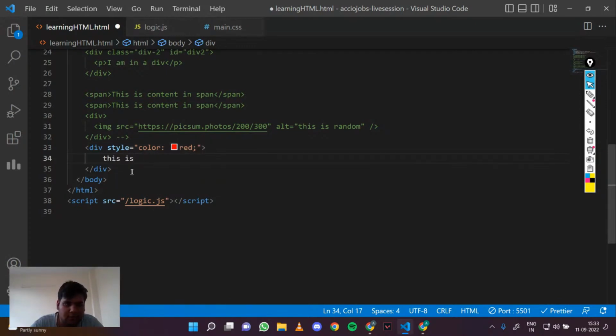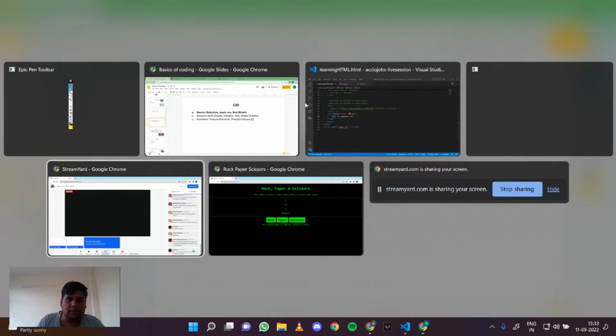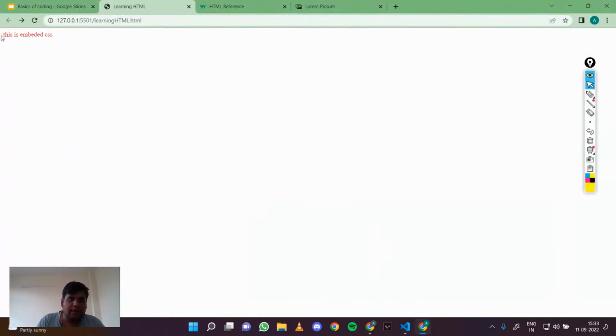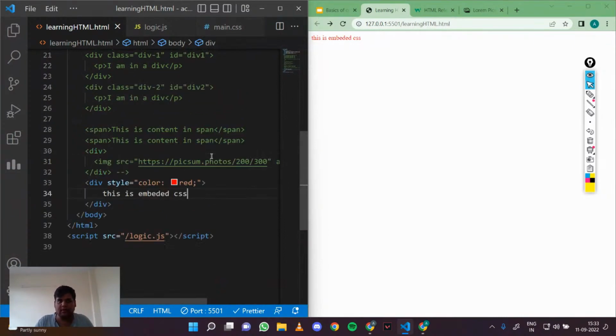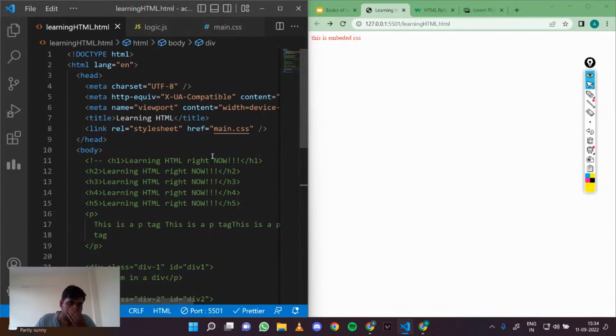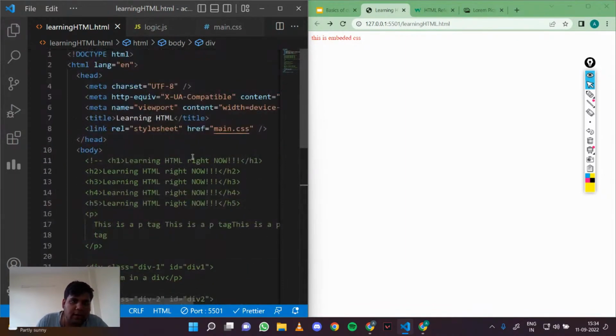This is embedded CSS. You can see that this text got displayed, and we have our color as red. So this is what we call embedded CSS, sorry, inline CSS. I meant inline, not internal.